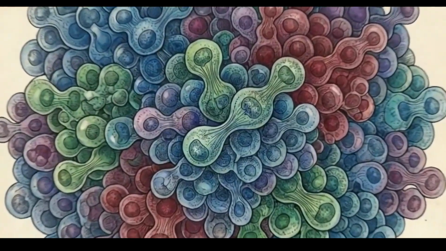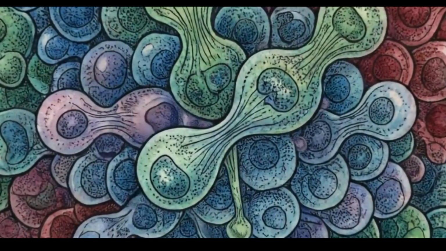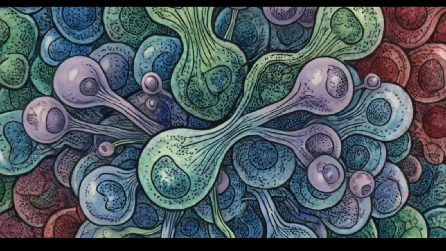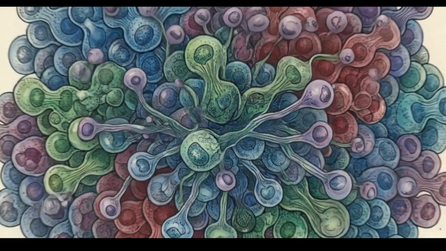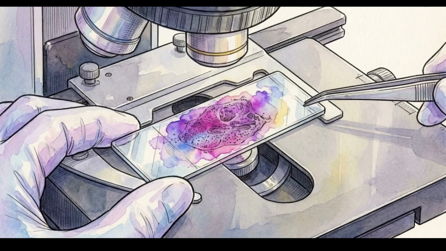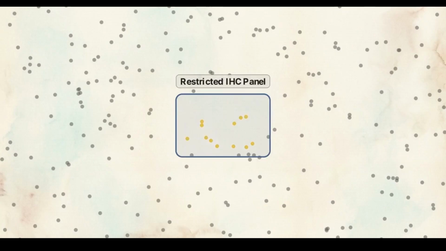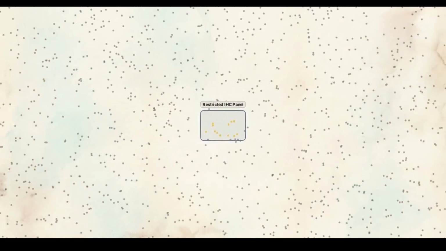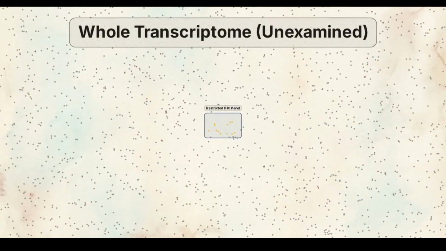Accurate diagnosis in complex oncology remains a severe clinical challenge. Soft tissue sarcomas, for example, are notoriously difficult to pin down, leading to misdiagnoses that alter the course of patient survival. The standard tool for identifying and typing these cancers is molecular pathology, most commonly through immunohistochemistry, or IHC. However, IHC relies on monitoring a highly restricted, manually curated set of genes and proteins, known as biomarkers.